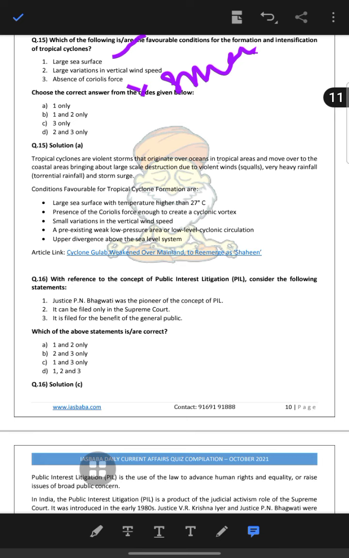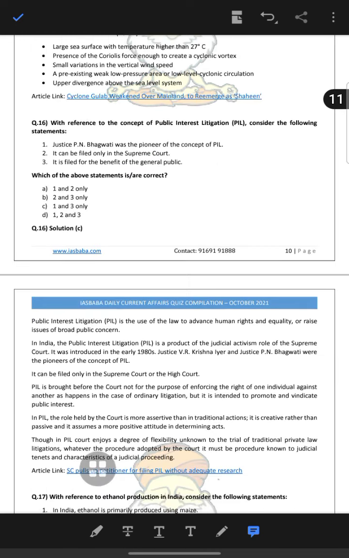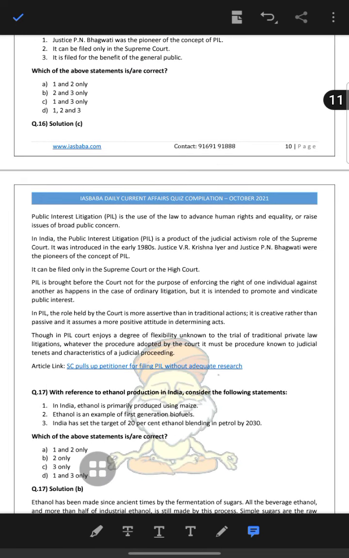With reference to the concept of public interest litigation, consider the following statements. So Justice P.N. Bhagwati was the pioneer of the concept, and it is filed for the benefit of the general public. It can be filed only in the Supreme Court. That's not true. High Court and Supreme Court. Public interest litigation is the use of law to advance human rights and equality or raise issues of broad public concern.